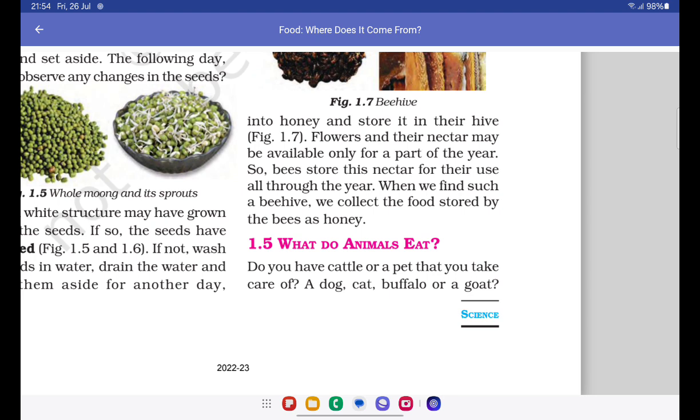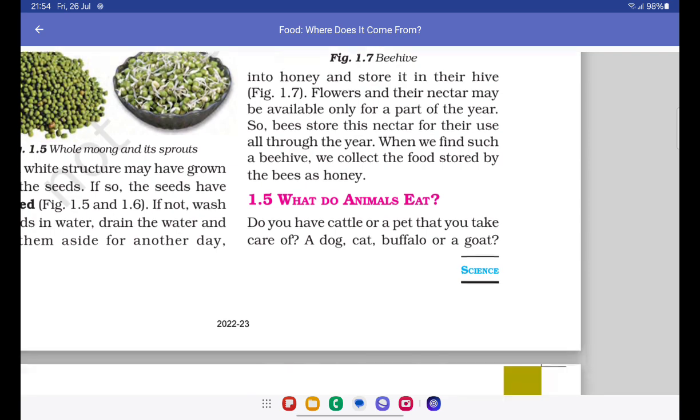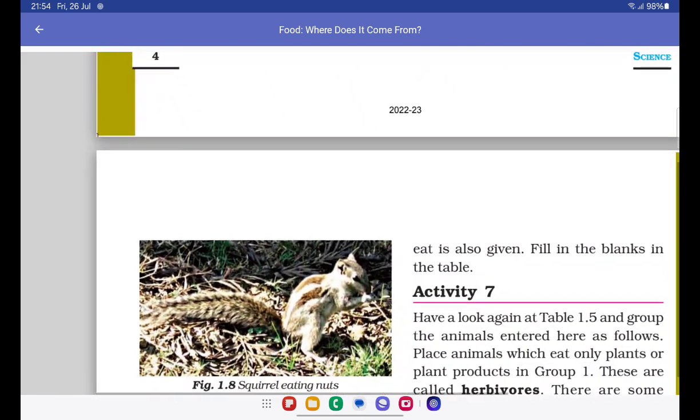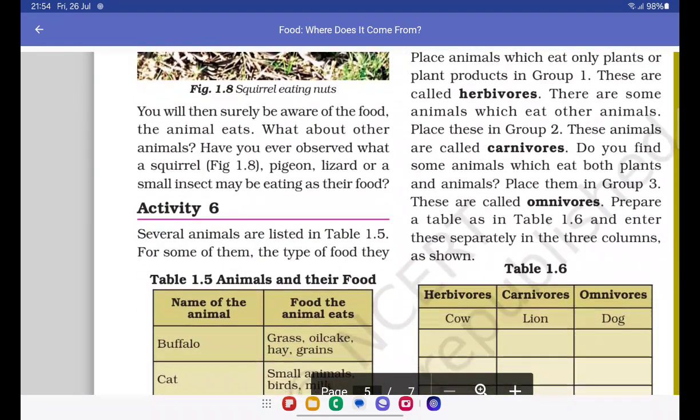Now, what do animals eat? Do you have cattle or a pet that you take care of? A dog, cat, buffalo, or a goat? I'm sure some of you must have. You will then surely be aware of the food the animal eats. What about other animals, though? Have you ever observed what a squirrel, pigeon, lizard, or small insect may be eating as their food?